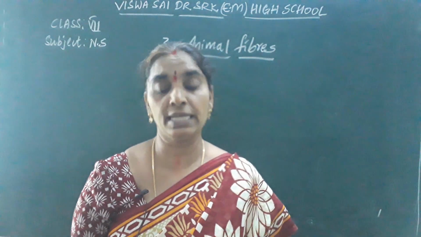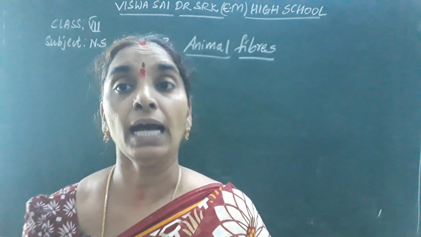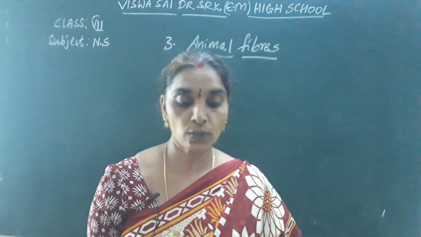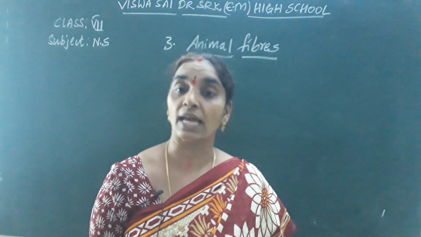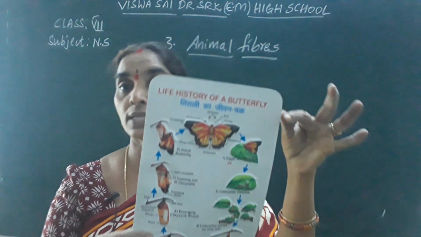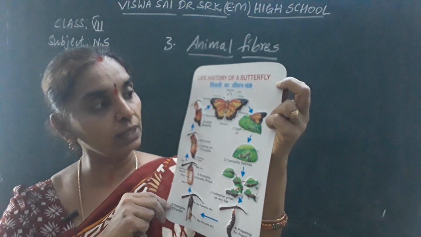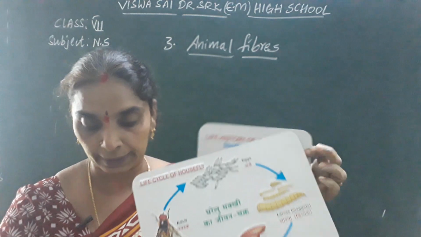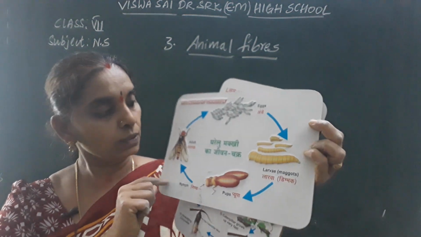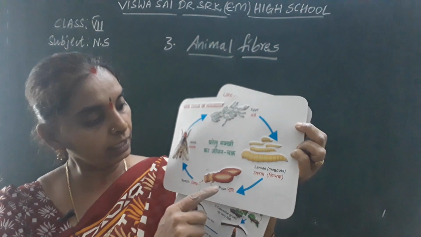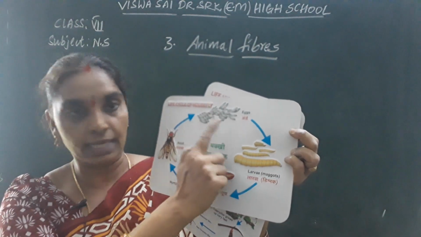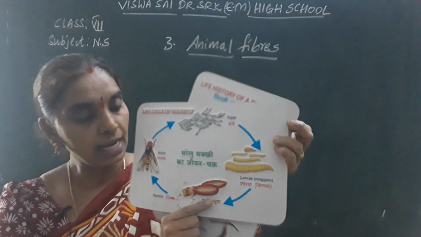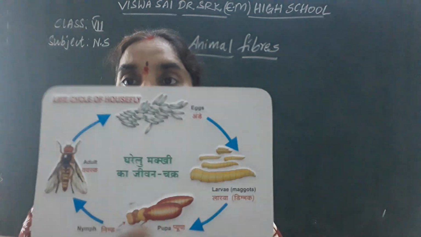In any insect, in any life cycle of insects, it has 4 stages. How many stages, children? 4 stages. Already you have learnt in your smaller classes about the life cycle of butterfly, isn't it? So this is the life cycle of butterfly. You know very well. It contains 4 stages. So butterfly or housefly, if you take any insect. So this is an adult housefly. It lays eggs. It changes into caterpillar stage and then changes to pupa stage. And finally, it changes to the adult stage.